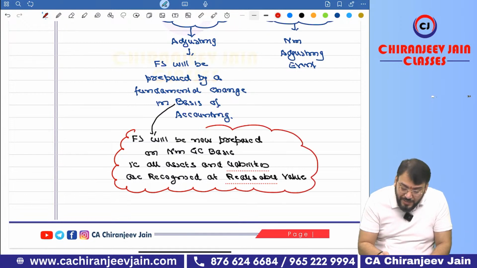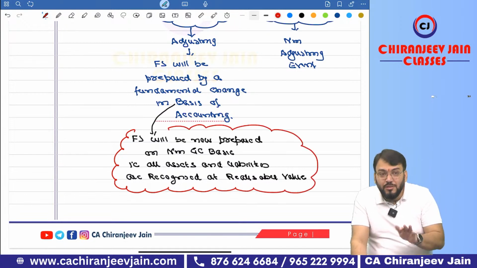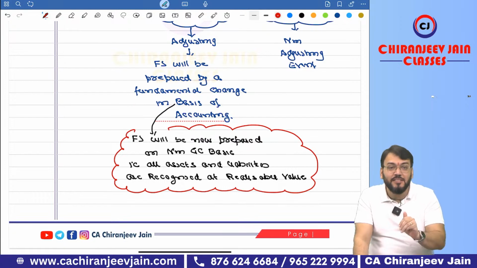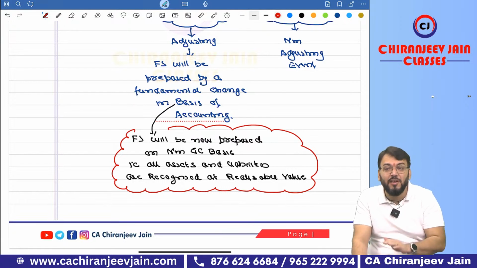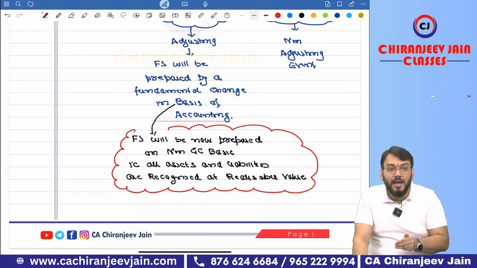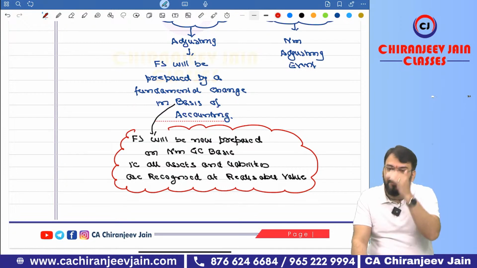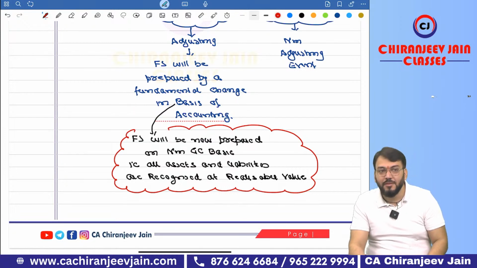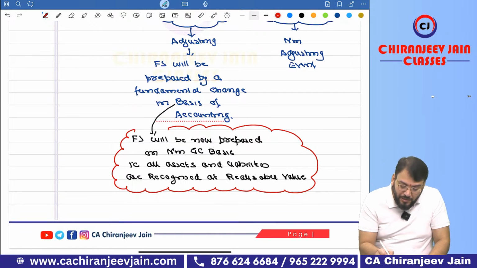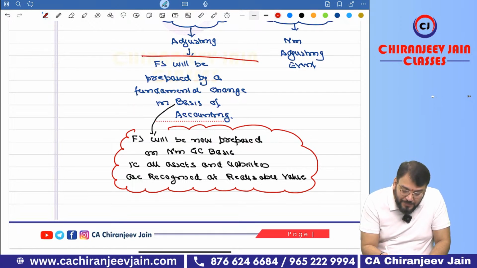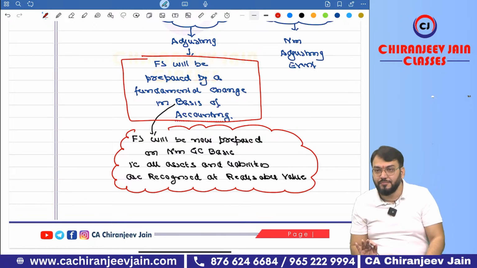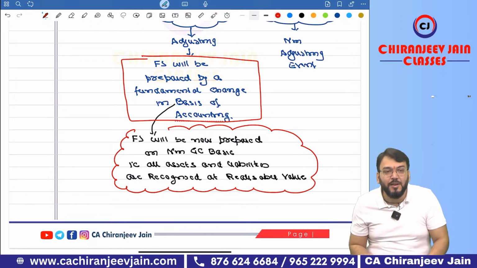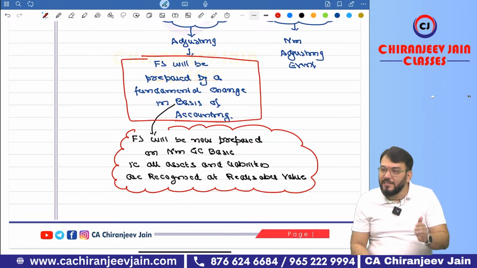This is not given under Ind AS 10. So don't write that as per Ind AS 10, assets and liabilities are recognized at realizable value. This I have given as per generally accepted accounting practice. Understood? In Ind AS 10, only this para has been given: you change the fundamental basis of accounting, and therefore it becomes an adjusting event.